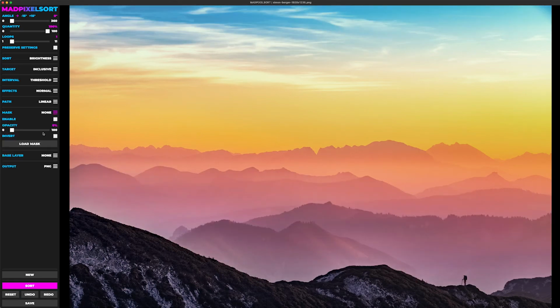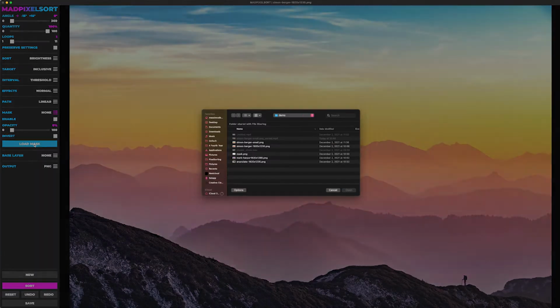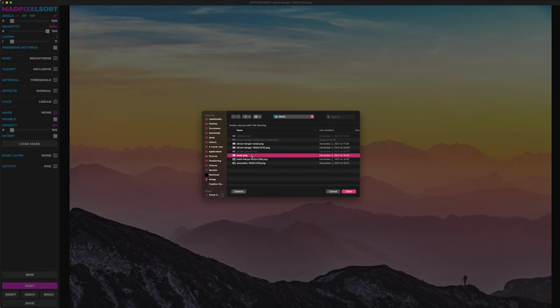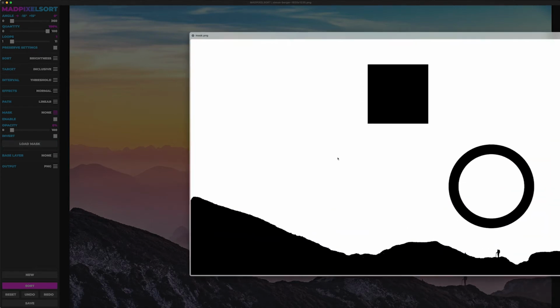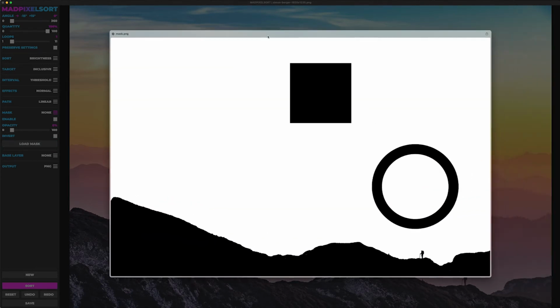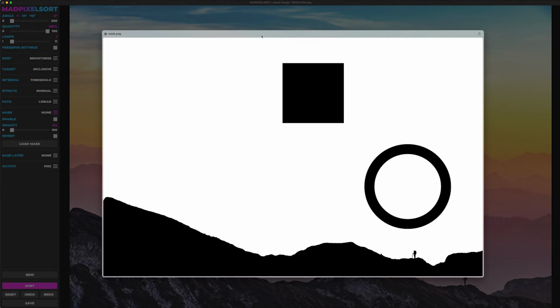All right, so now for masking. You can load a mask. Essentially, in order to create a mask, you would have to use something like Photoshop or Paint or any kind of photo editor. What you would have to do is draw black, so pure black, where RGB would be 0, 0, 0, wherever you want to mask out, and then draw white, which is 255, 255, 255, everywhere else.